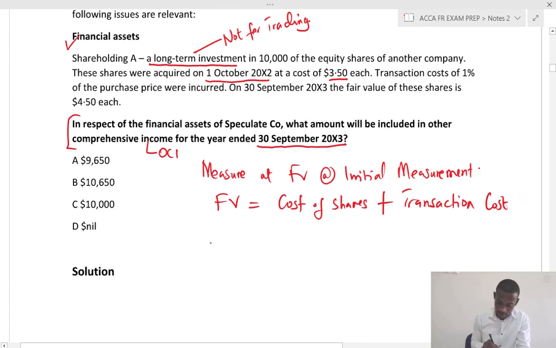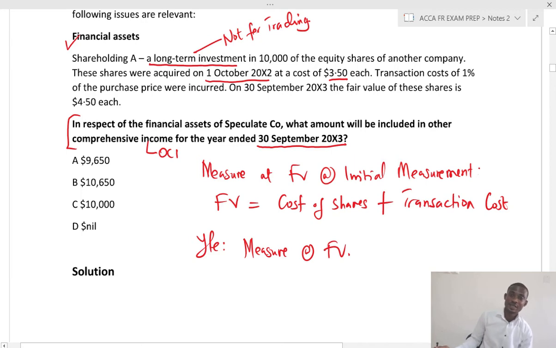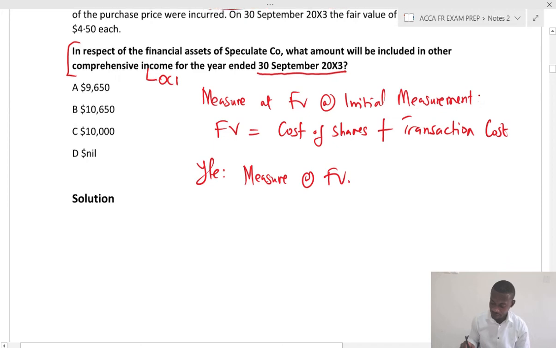And the subsequent measurement, which is the year-end measurement, is that you also have to measure at fair value. And the fair value will be the value or the price of the shares at the year end. Now let's put this together to solve the question.